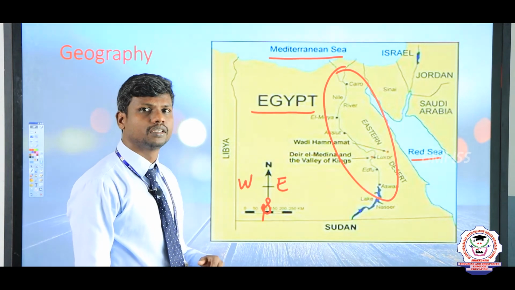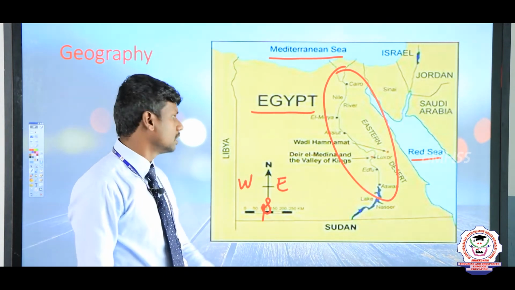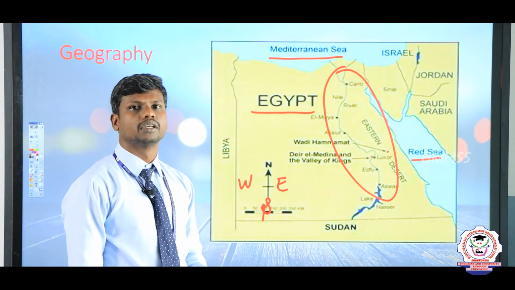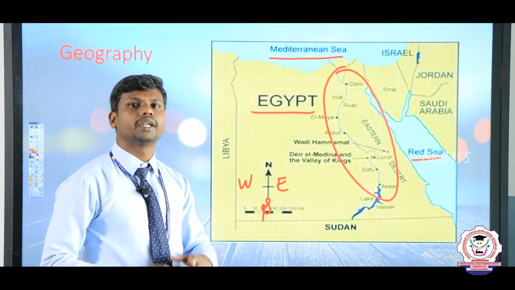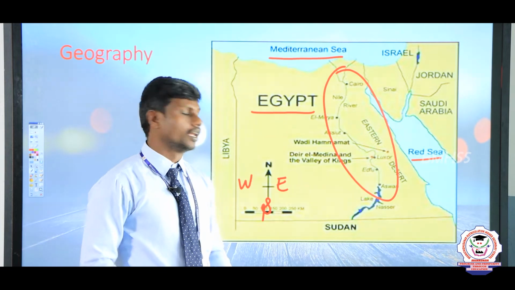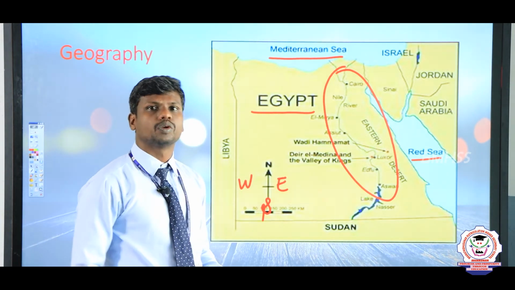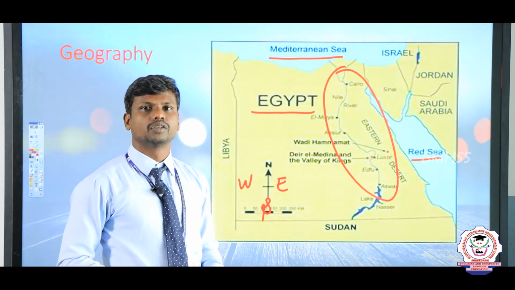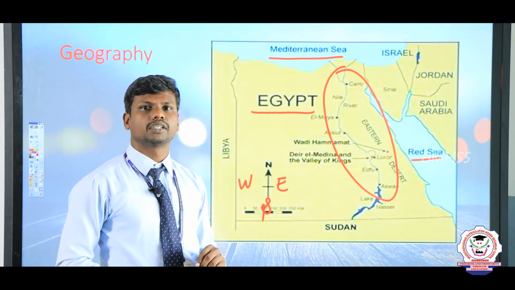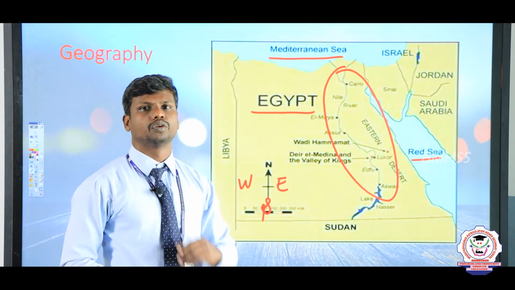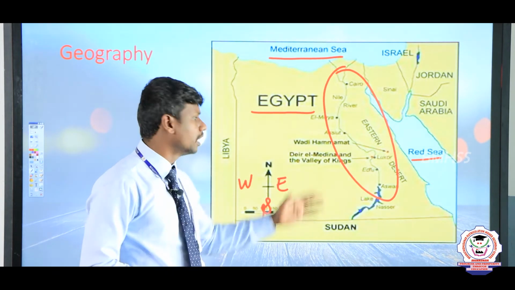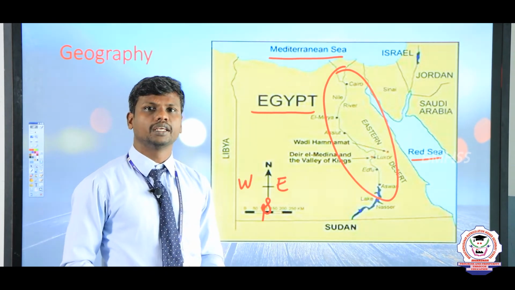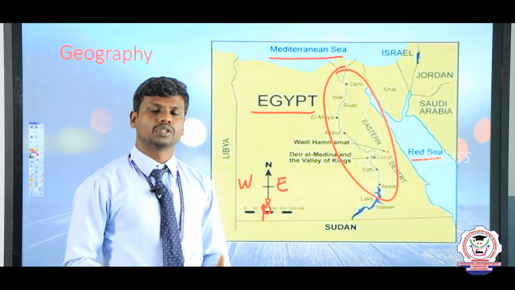And after that, we have to know that there was one river flowing. The name of the river is the Nile River. Actually, this is a perennial river also. And Egypt was covered on both sides by desert. So, how was agriculture held at that time, we have to know that. With the support of the Nile River only, the Egyptians lived very happily and they contributed a lot to the society.